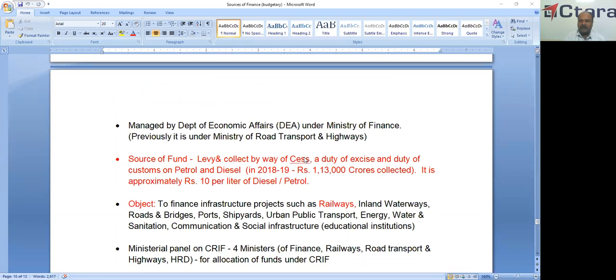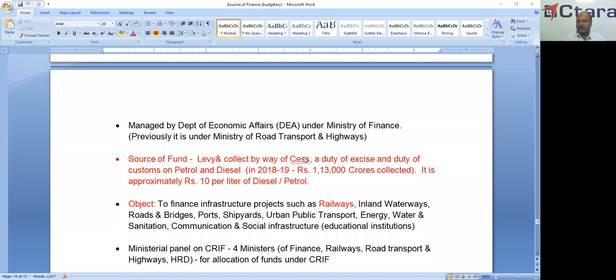Previously, when it was the Central Road Fund, it was under the control of the Ministry of Road Transport and Highways. Now, after renaming this fund as CRIF, Central Road and Infrastructure Fund, it comes under the Department of Economic Affairs under the Ministry of Finance.